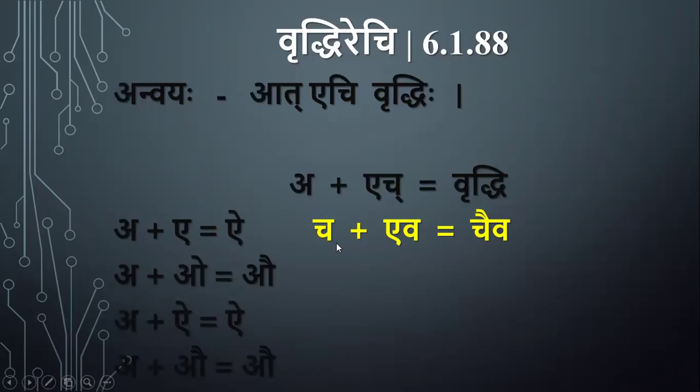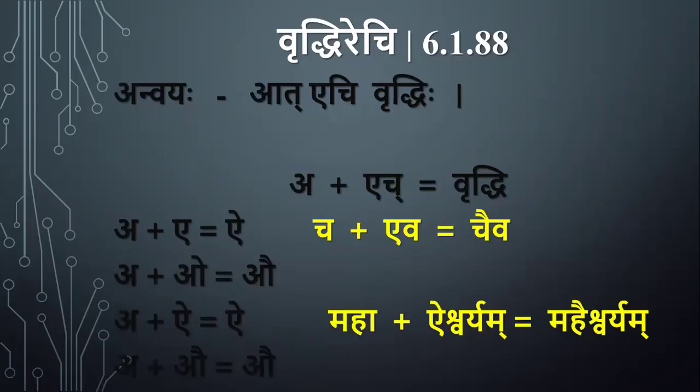Some examples. A plus A is equal to I. We saw that. For that, cha plus eva. Here cha ends with rasvakara. Eva, this is an H letter. So there will be purva parayoho ekaha ruddhi adeshaha, aikara adeshaha. A plus A is equal to I. So cha plus eva, chaiva. Gange cha yamune chaiva.